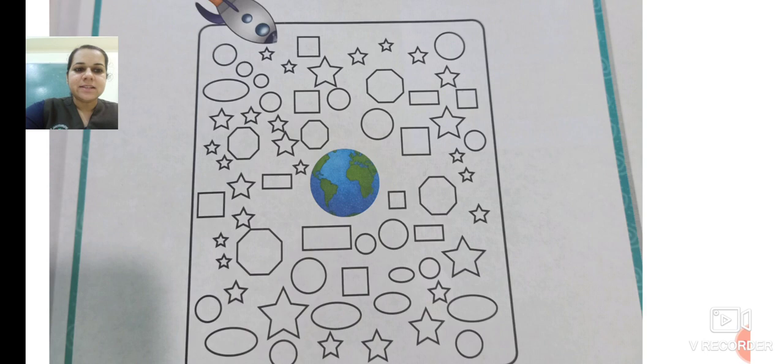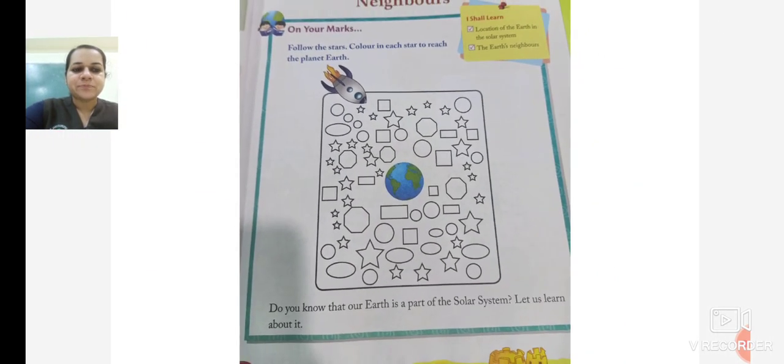By coloring the stars, you will find the way. When you start coloring the stars, you will automatically find the way, and the stars are in a line. They are in a sequence given. So come on, do the exercise in your chapter, in your textbook.